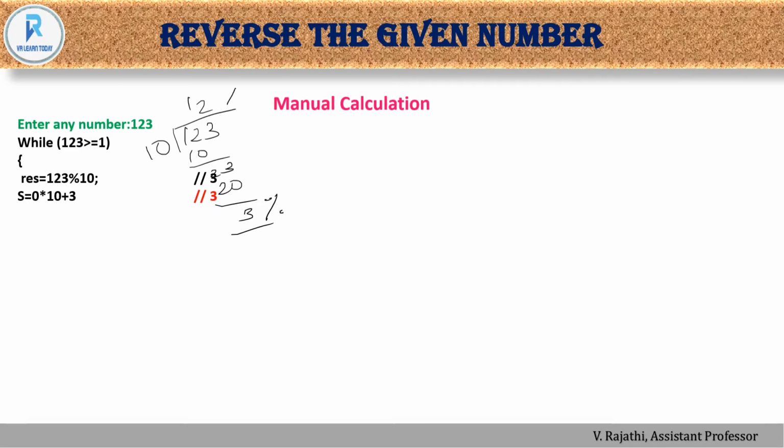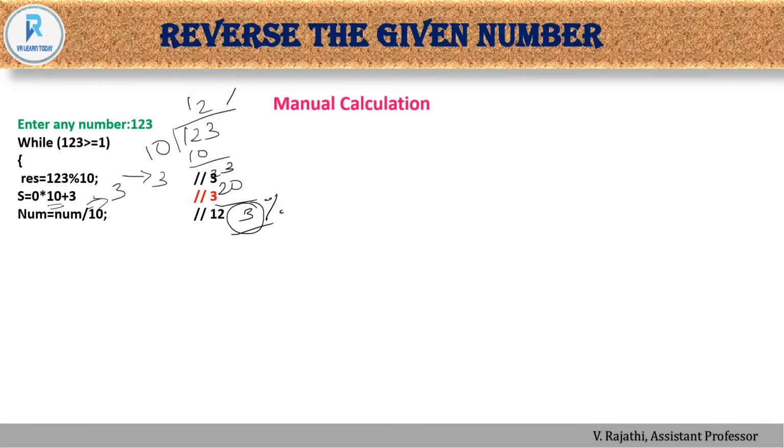So res equal to 123 modulo division 10 means the modulus, so 3 will be stored here. And s equal to 0, initially s is an int which we initialize to 0. So s equal to 0 into 10 plus 3, where 10 is the base value, plus 3.